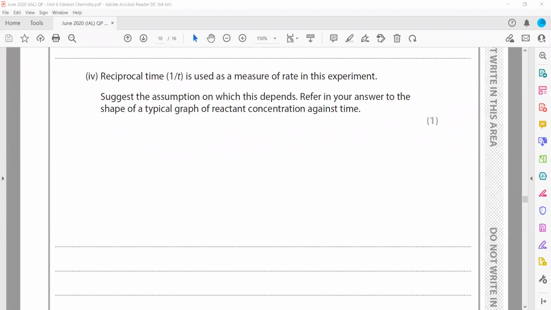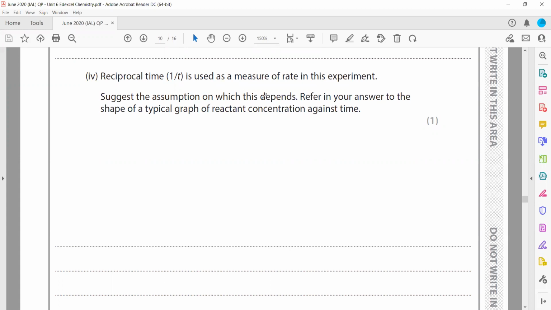Basically, when we work out the order of the reaction, this will be first order. It should be a straight line, so it will be first order. The reciprocal time 1 over t is used as a measurement of the rate in this experiment.